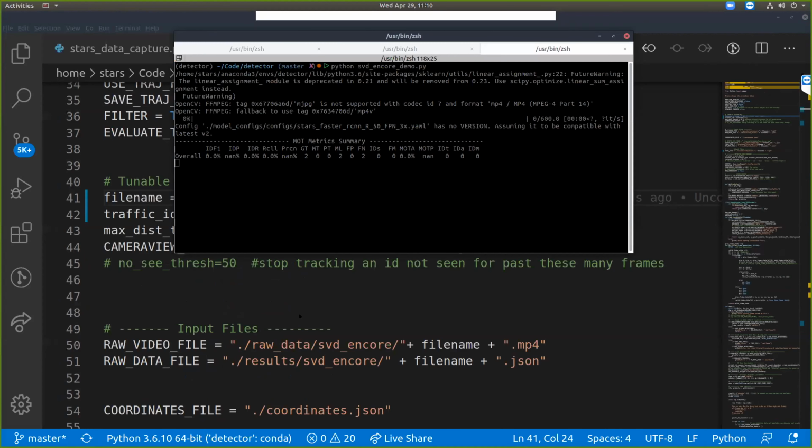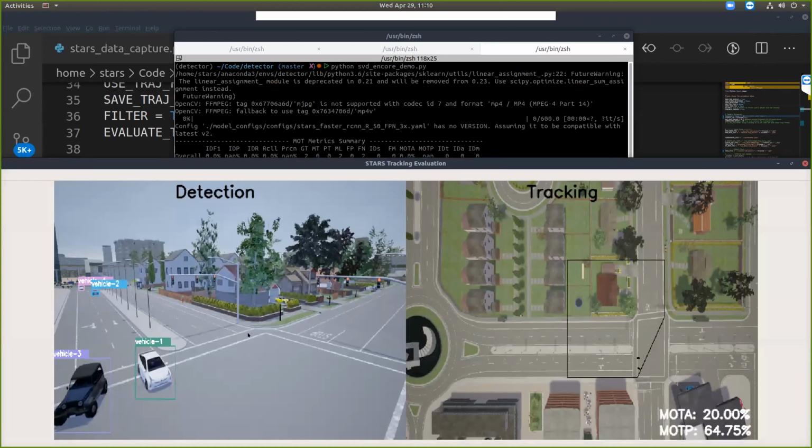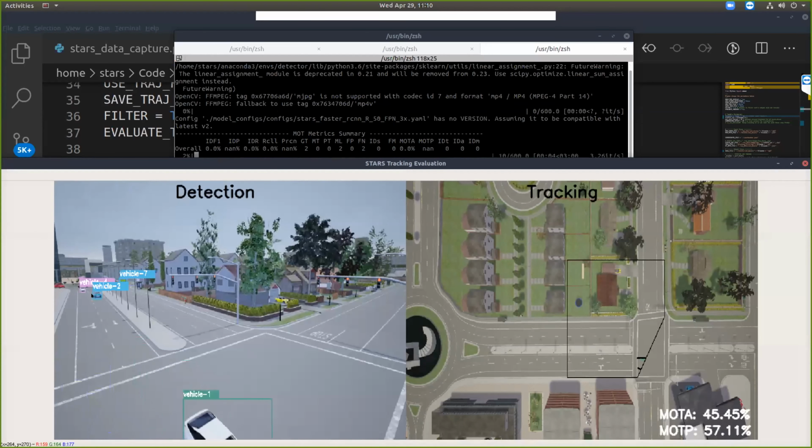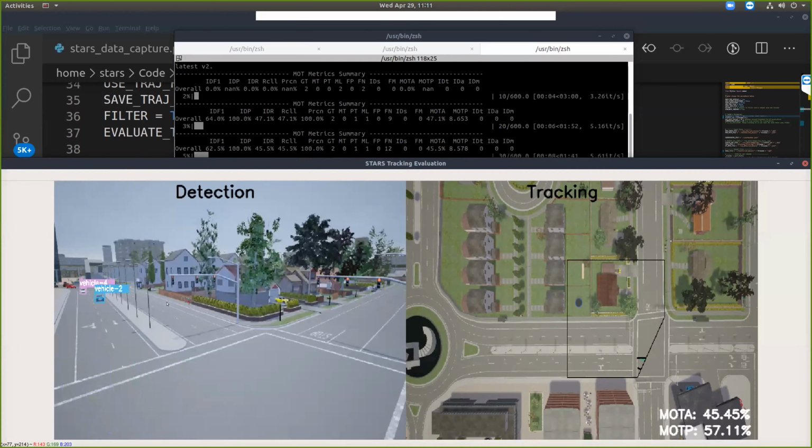Hopefully we can see that scenario which has been mentioned. The captured data we pass through a detection algorithm, and then that goes through SORT. On the left, in the window named detection, you see SORT's output, and the IDs are from SORT.